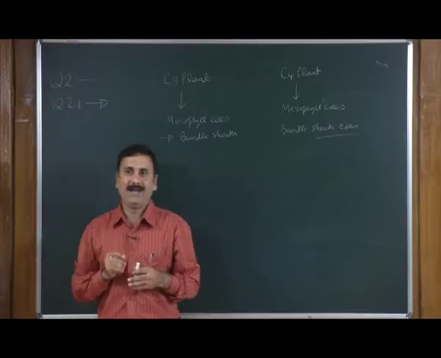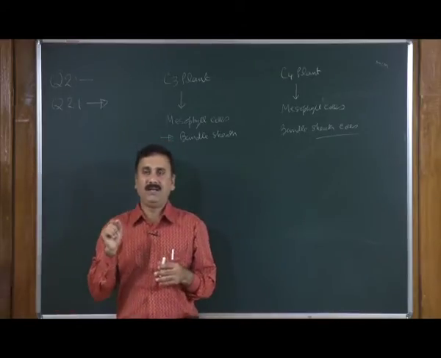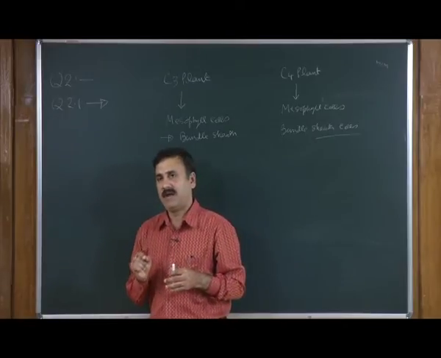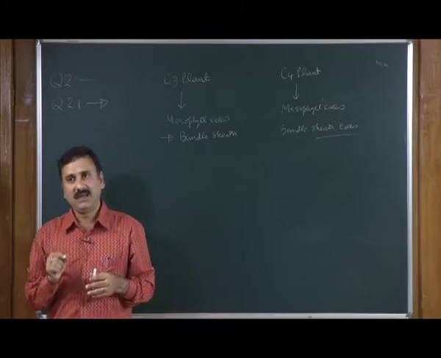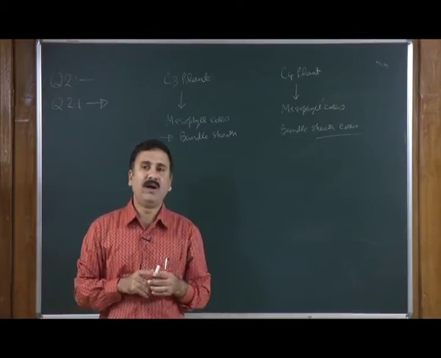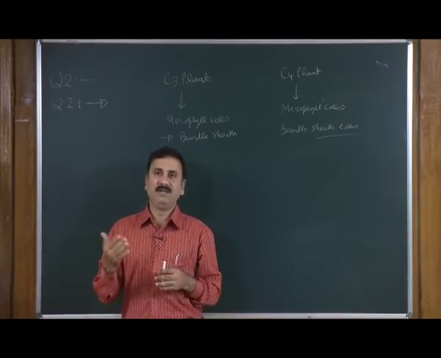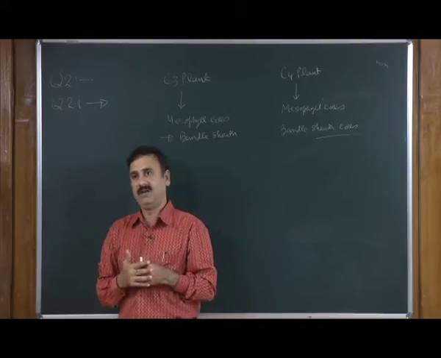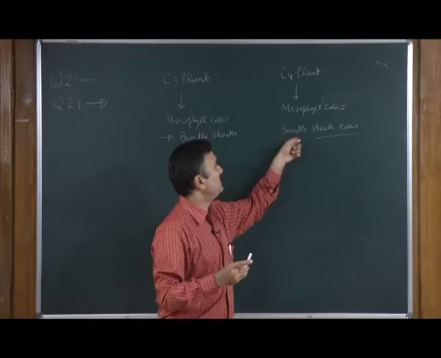In that case the answer is no. Just by looking at the external structure of a plant, you cannot say whether it follows a C3 or C4 cycle. To know this, you have to cut the leaves, see the internal anatomy of the leaf, and see whether the leaf contains the bundle sheath cells or not.